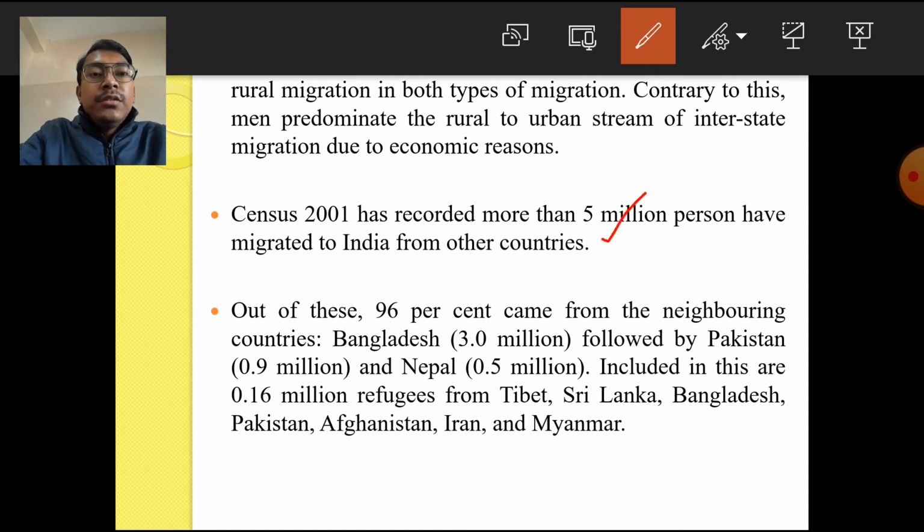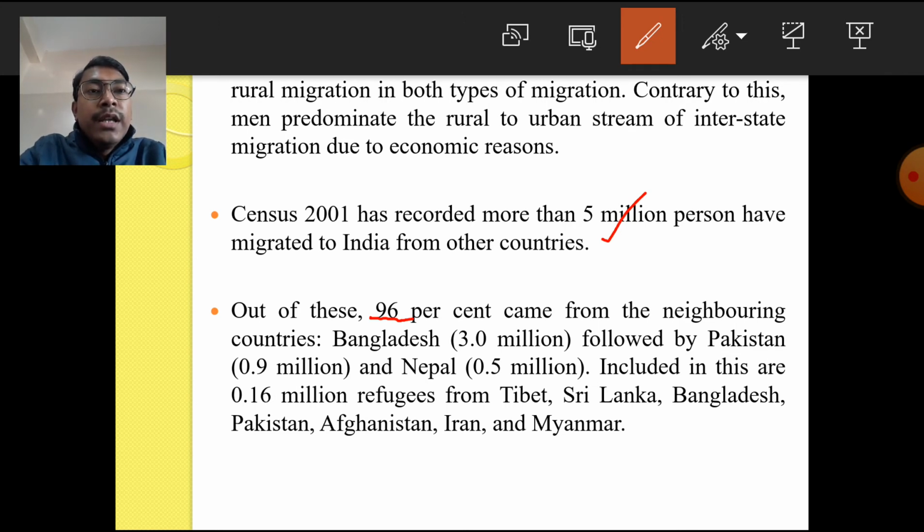As per the 2001 census, around 5 million people have migrated to our country from the neighboring countries. Out of this, 96% came from the neighboring countries. 3 million people have migrated from Bangladesh to India, followed by Pakistan 0.9 million, and from Nepal 0.5 million. And there are many refugees who are included in the list of migrants, like 0.1616 million refugees who have migrated to our country India from Tibet, Sri Lanka, Bangladesh, Pakistan, Afghanistan, Iran, and Myanmar.